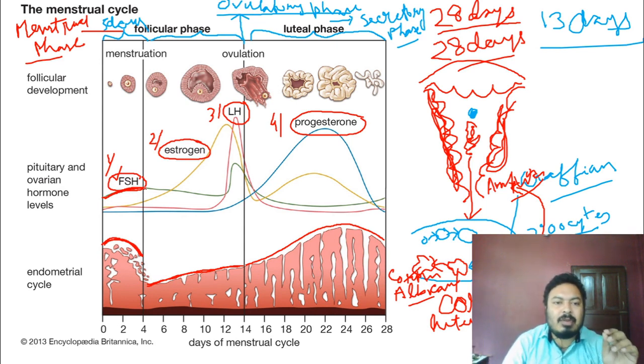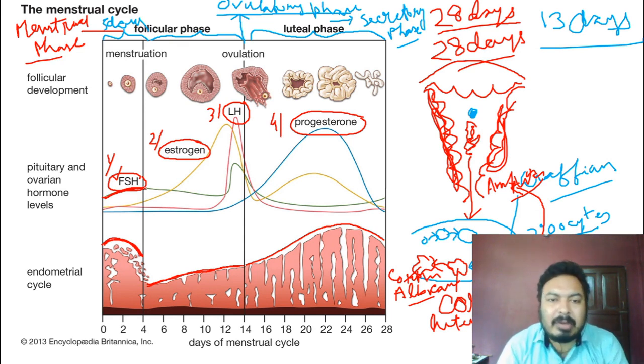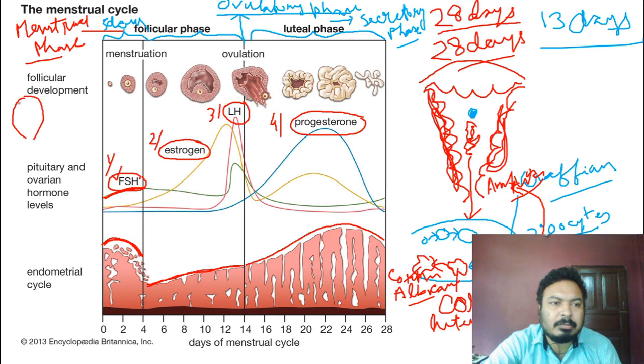So this is the function of follicle stimulating hormone, and it is secreted from the pituitary gland. The pituitary gland has 3 structures: the anterior, the intermediate, and the posterior.